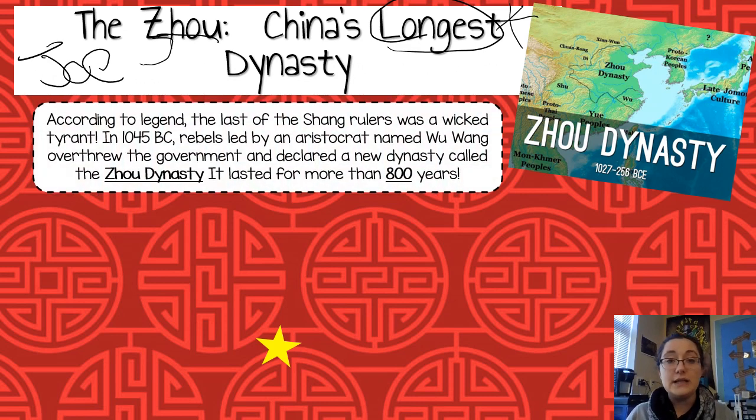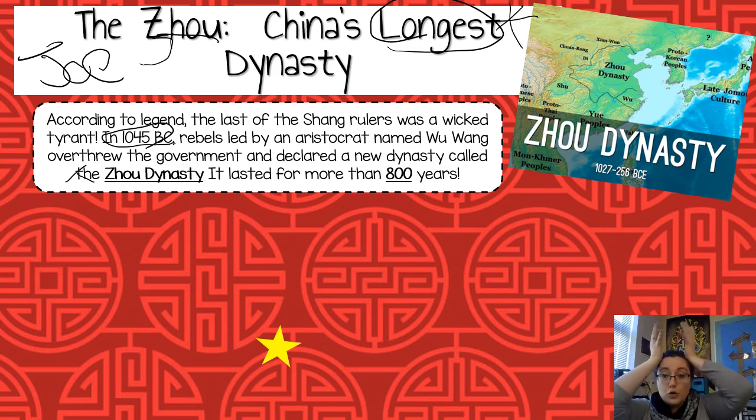So according to legend, the last of the Shang rulers was a wicked tyrant. That means he was just a terrible leader. So in 1045 BC, let's circle that date, rebels overthrew the government and declared a new dynasty called the Zhou dynasty. And it lasted for more than 800 years. And there's some things in Chinese history that we're going to look at that helped the Zhou dynasty last for such a long time. And we know what a dynasty is. A dynasty is a family of rulers, like we learned about in ancient Egypt.